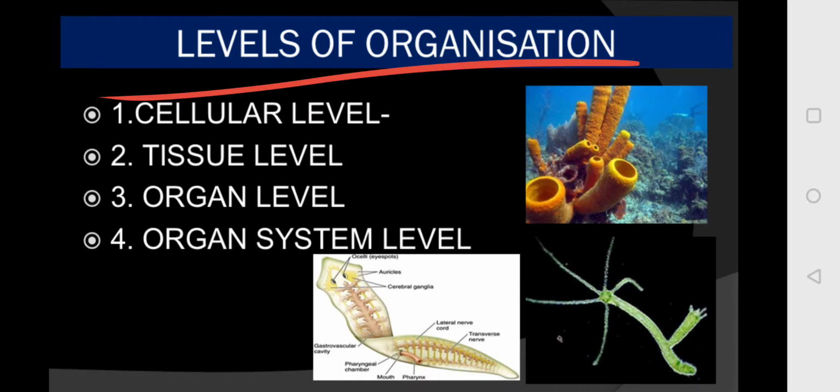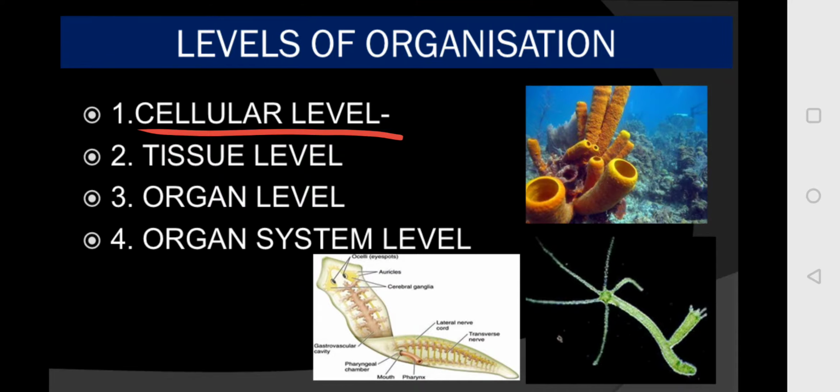First one is the level of organization. As I told you, the animal body shows 4 basic levels of structural organization. First is the cellular level. Here the body is made up of only cells. These cells are loosely arranged or aggregated, but they do not form tissues. The example is sponges; in sponges you will see the cellular level of organization.